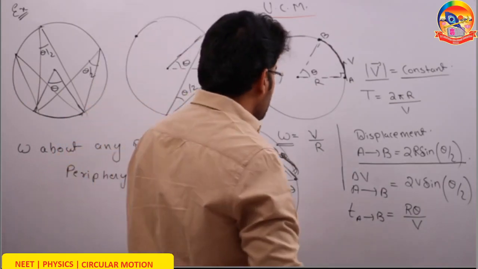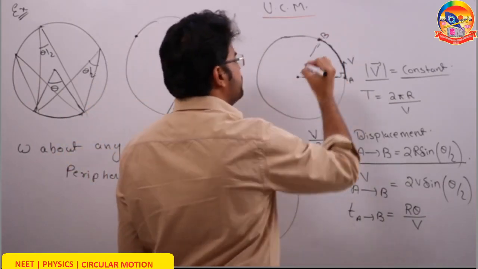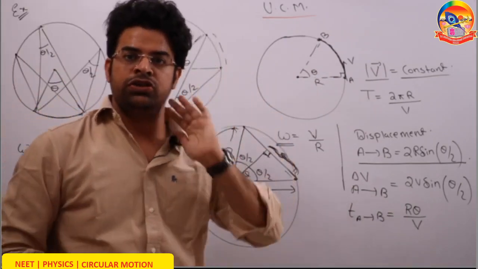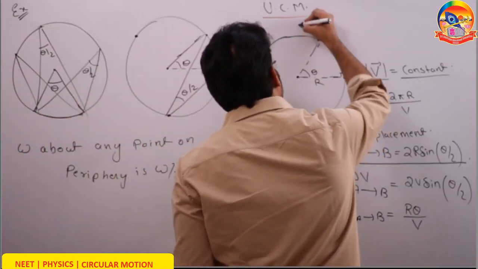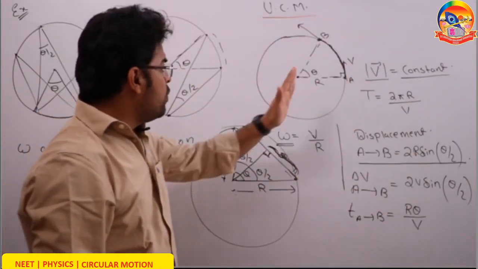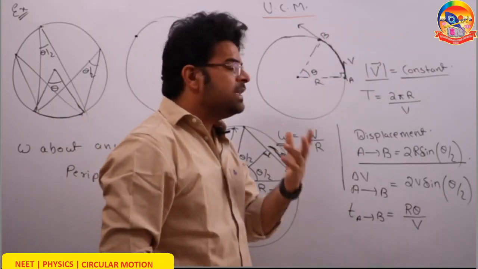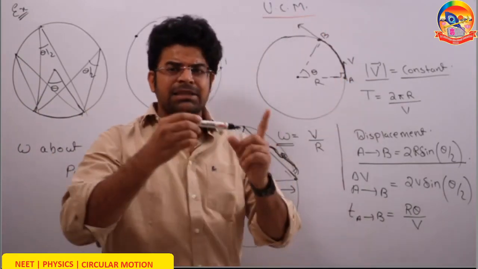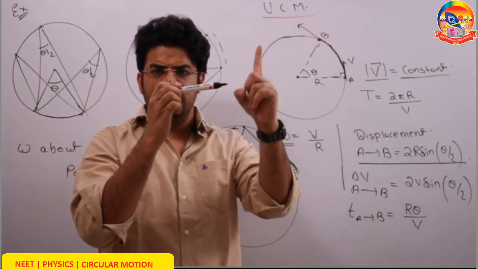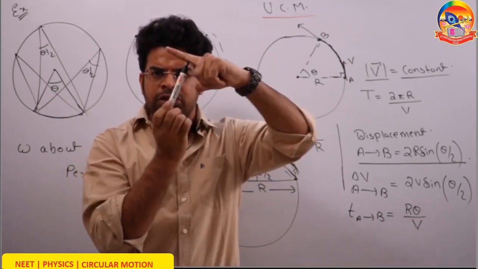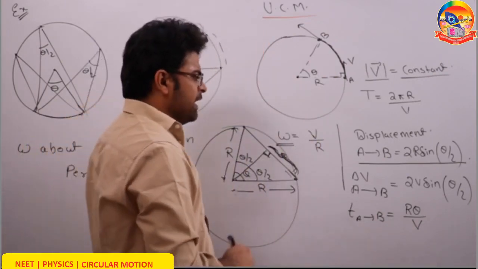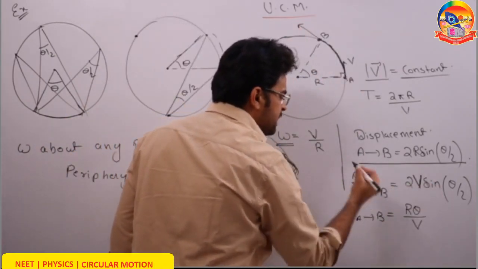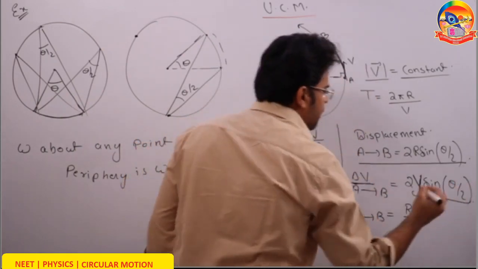Next, when the particle goes from point A to point B, what is the change in velocity? Change in speed is 0, but the change in velocity is not at all 0 because velocity changes its direction. Velocity is a vector quantity. When the velocity changes direction, what is the change in velocity? The magnitude remains the same, equal to v, but as the radial vector turns by angle theta, the vector perpendicular to it, the velocity vector, also turns by angle theta. And when a vector keeping the magnitude constant equal to v turns by angle theta, the change in that vector is simply 2v sine theta by 2.